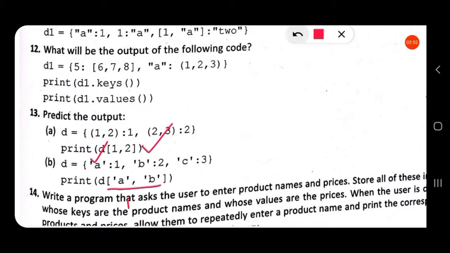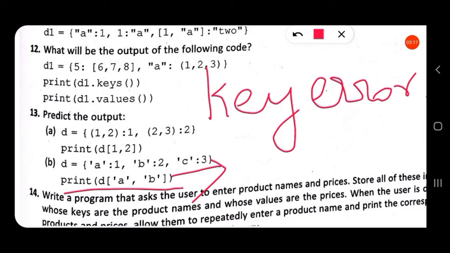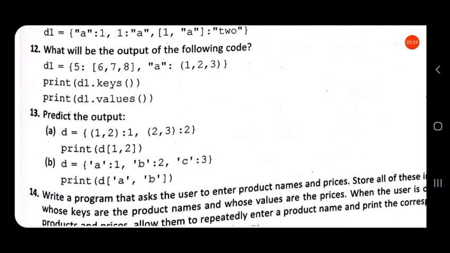I have told you before that whenever a key we are searching is not present in the dictionary, it will give an error called key error. So the output for this will be a KeyError, because we are referring to a key which is not present in that dictionary.